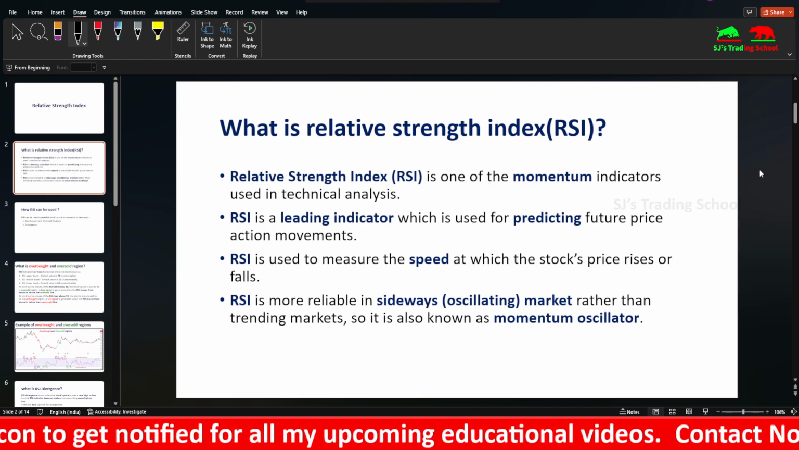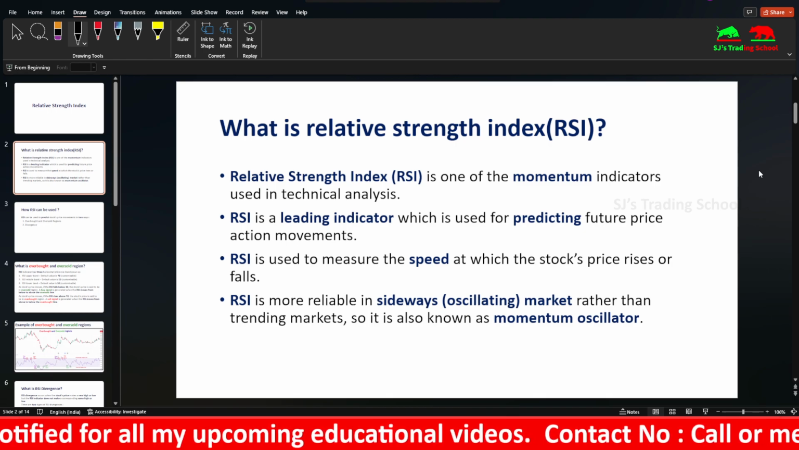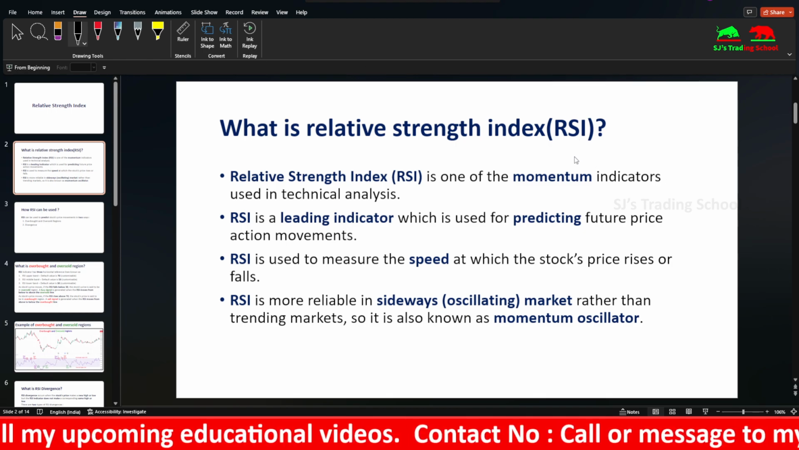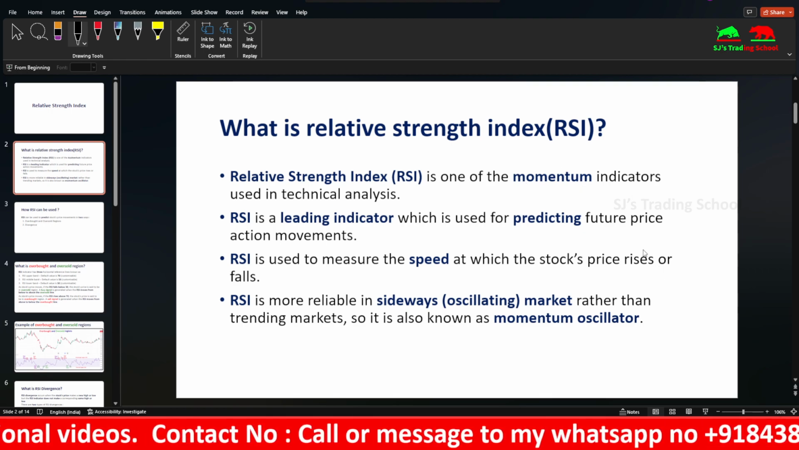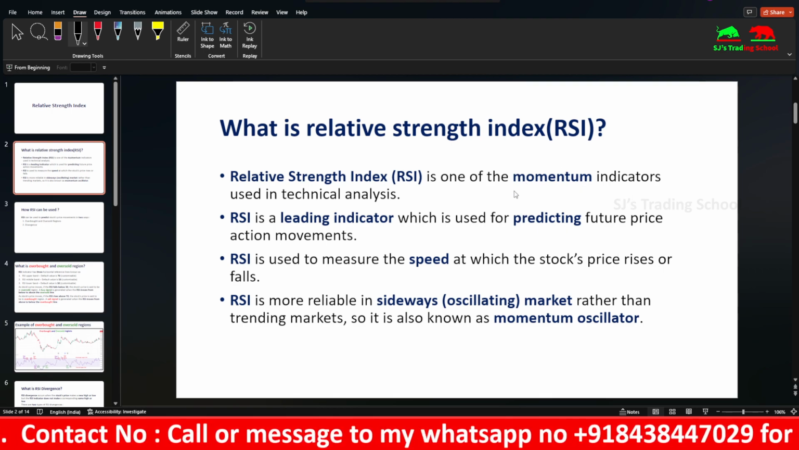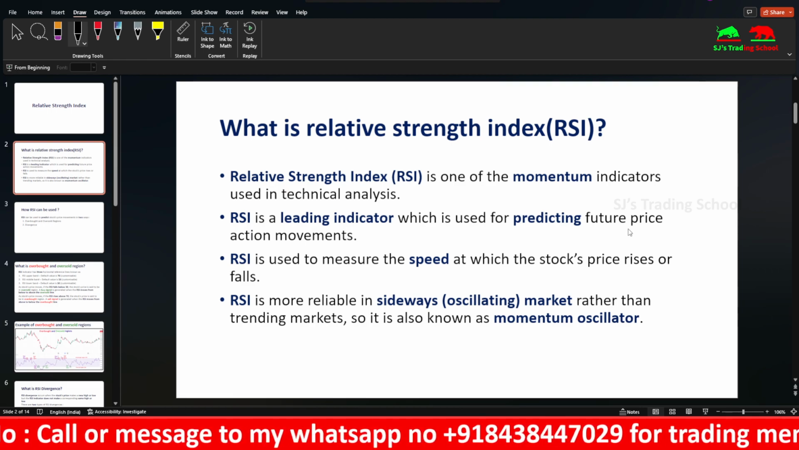What does RSI do? It measures the speed at which the stock price rises or falls. That is what momentum indicates. Momentum indicates the speed at which something happens. You can also say it's a stimulus.